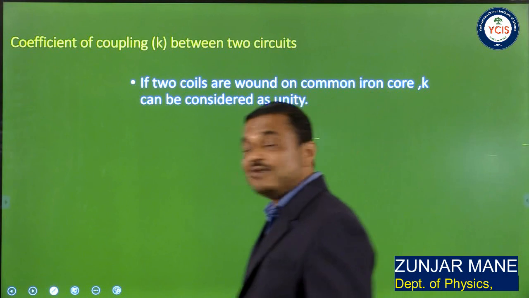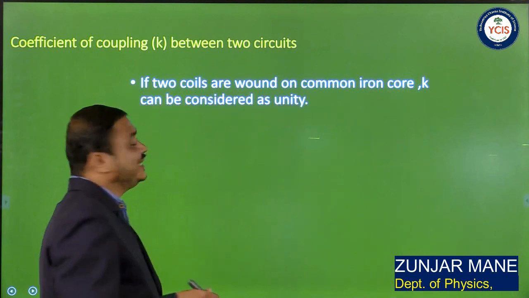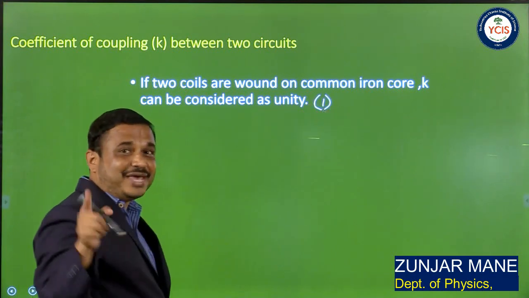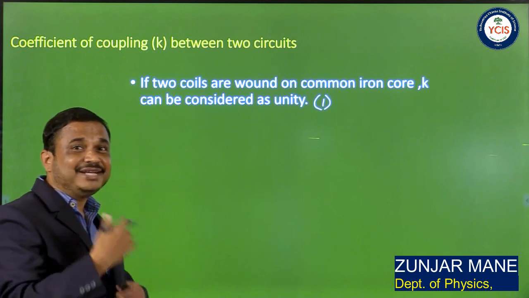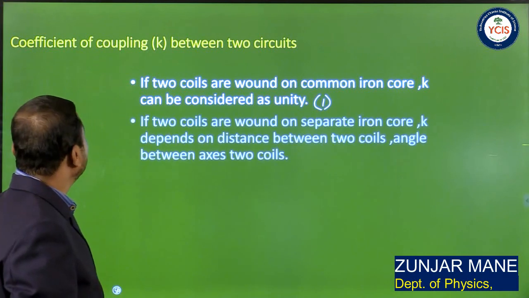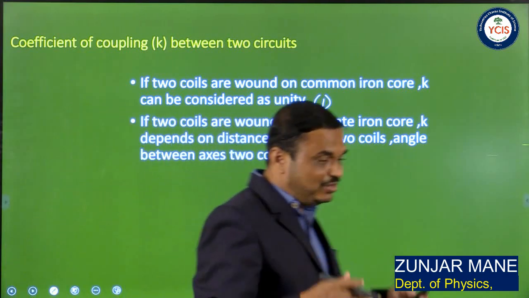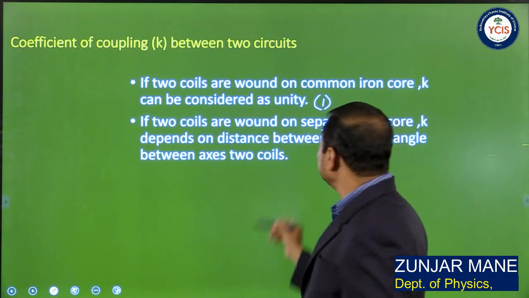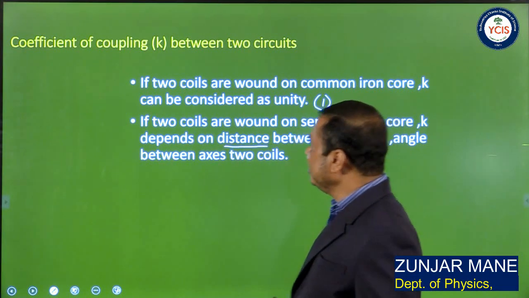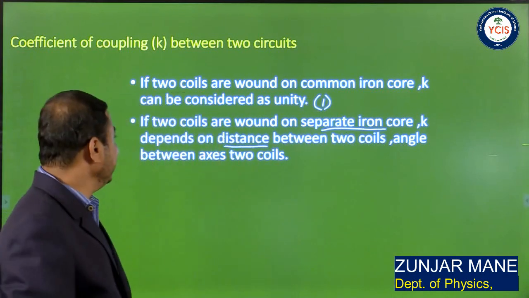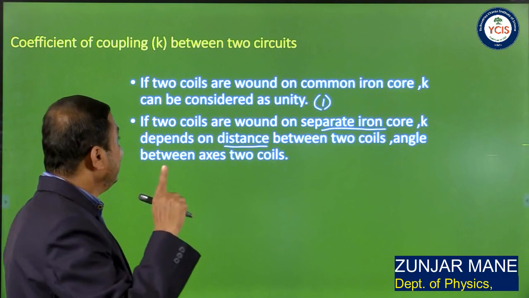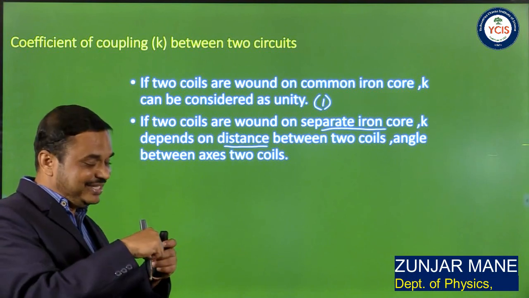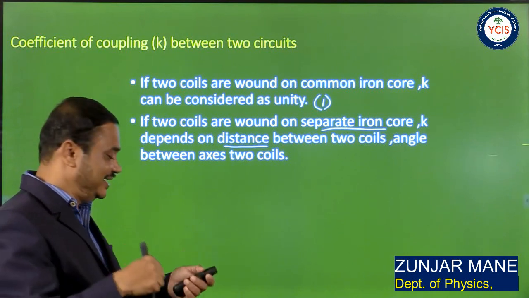If the two coils are wound on a common iron core, K can be considered as unity, or 1. And this happens in the case of a transformer, where both primary and secondary are wound on the same iron core. If the two coils are wound on two separate iron cores, then K depends on the distance between the two coils and the angle of orientation between the axes of the two coils. If we increase the distance, K decreases, and if we increase the angular orientation, again K decreases.